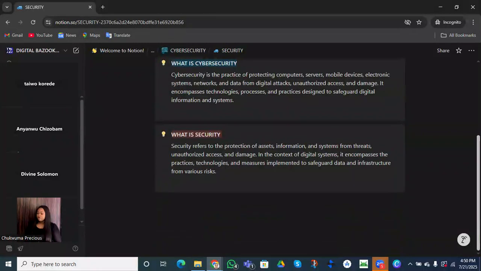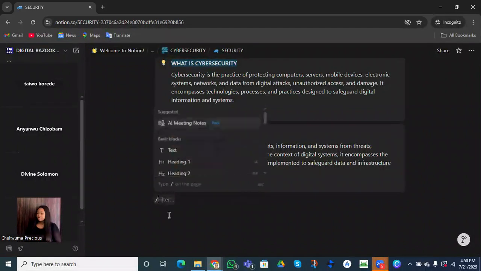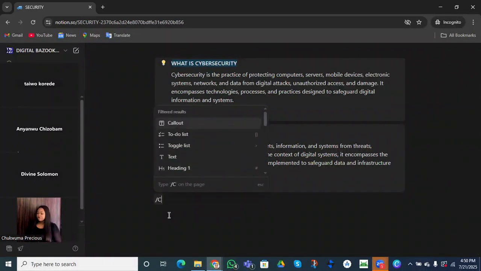Is that making sense? Now, let's say I'm working on all the products we have in Digital Bazooka Tech Academy, and my company is working on a proposal or project where they want to submit all our courses to our clients. How do I do that? I want to use my Notion. I can use a checkbox, right?